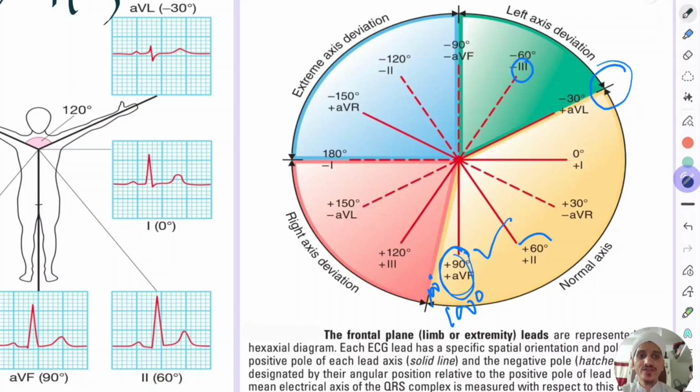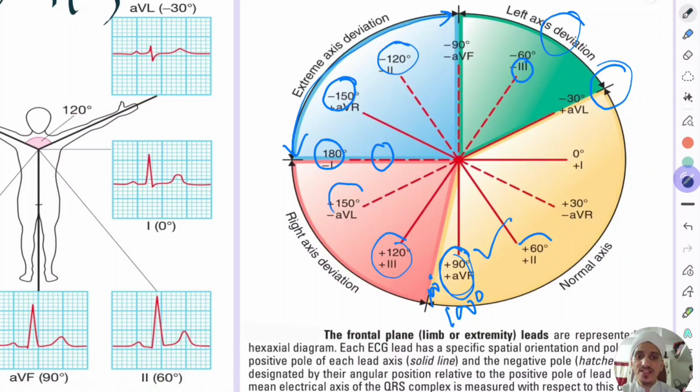Now if lead 3 is negative, then it is left axis deviation. And if lead 1 is negative, then it is extreme left axis deviation, you can say. So minus 120, minus 150, minus 180 are considered extreme axis deviation.